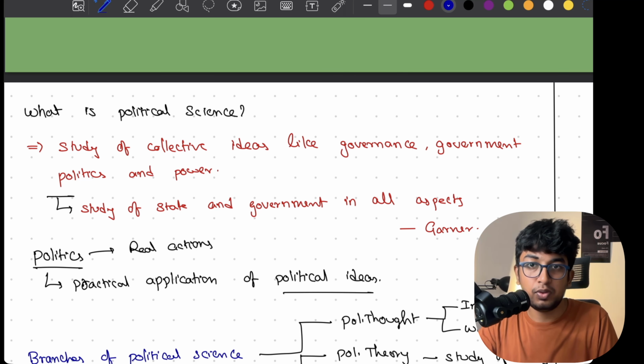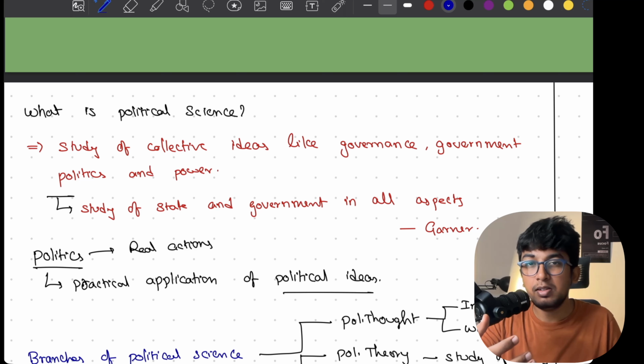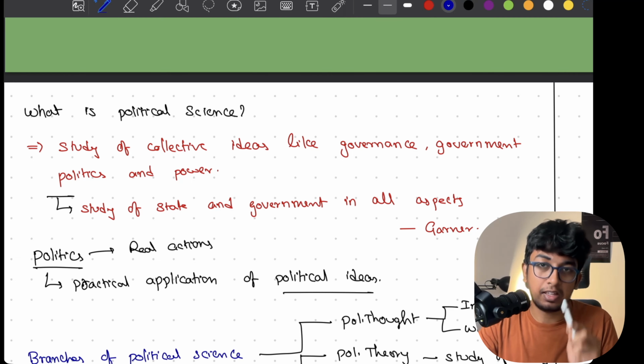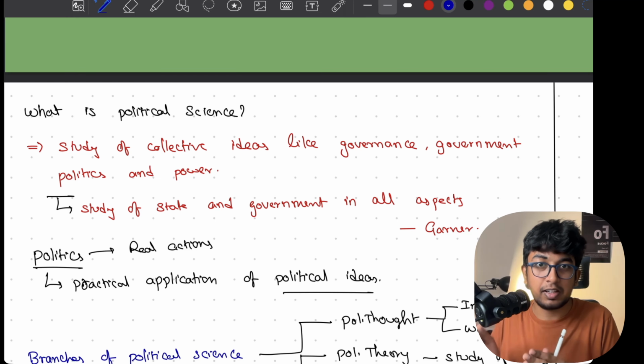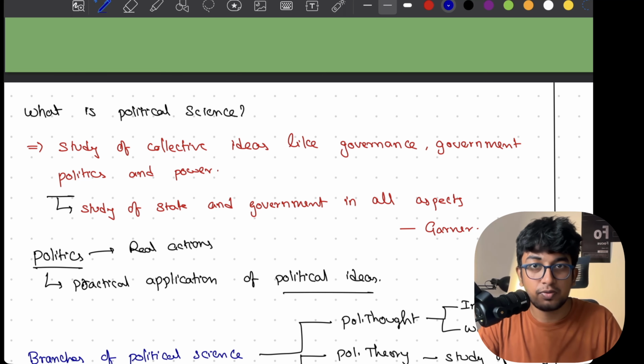Particularly, what is political science? See, that is not a question asked by UPSC, like they will not ask you 'what is political science' for 15 marks. No. But you should know what political science is, right? That is a very basic thing, like why is it a science? But when you go to institutes, they will explain that for 1 hour. So you will find it very lengthy and also very boring. So here we are going to put everything in a certain order so people can study very easily. So let's start with political science instead of talking anymore.